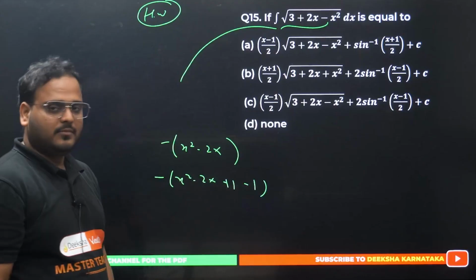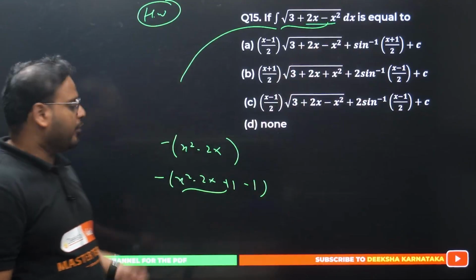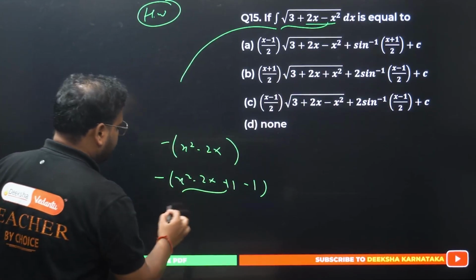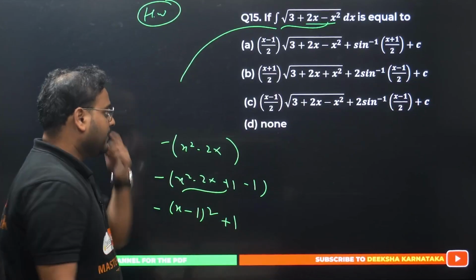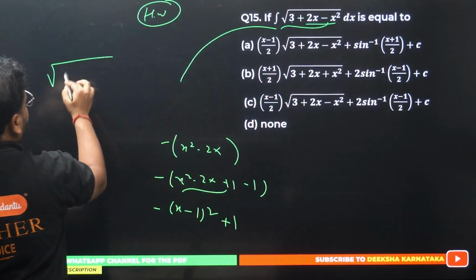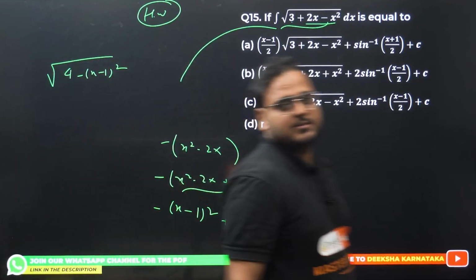Correct now? Have a look. I have 2x minus x square, right? I'm taking the minus sign common. It will become x square minus 2x, and this whole thing will become x minus 1 the whole square. This will be plus 1 outside. That 1 will combine with 3 to become 4. So I'll have 4 minus x minus 1 the whole square. Apply the formula, you'll get the answer.